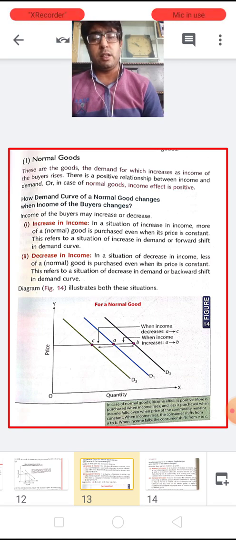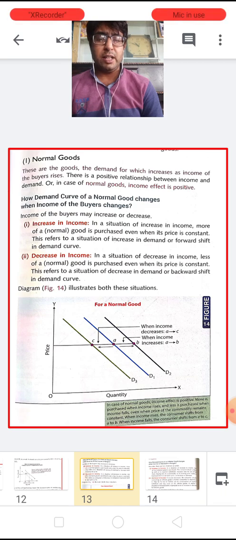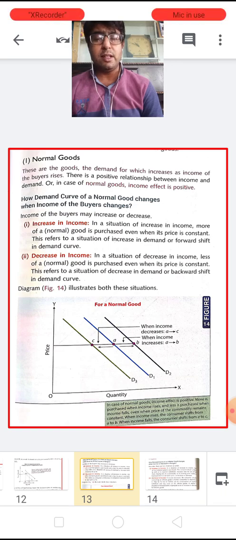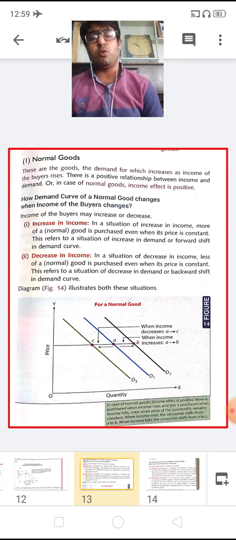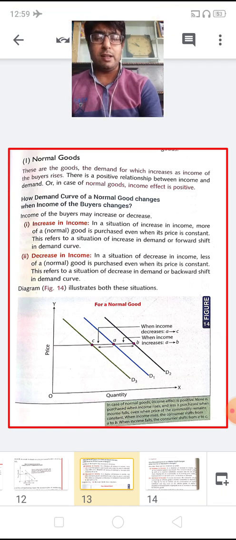And if there is a decrease in the income of the consumer, then it is a situation where fewer units of normal goods are purchased even when the price is constant. So if the income decreases, then the consumer can consume less of the commodity, and in that situation the demand curve will be shifted towards the left. In this way we understand that there is a positive relationship between the income and the demand of the given commodity.